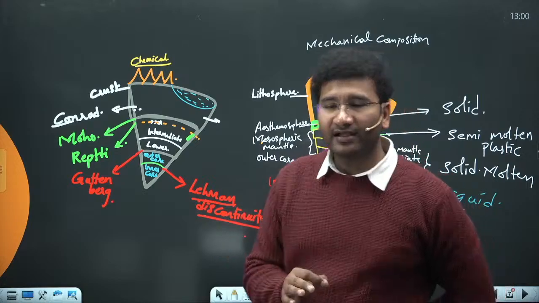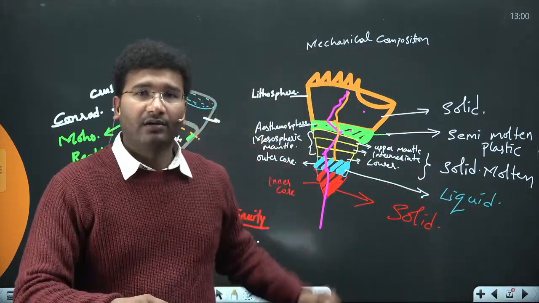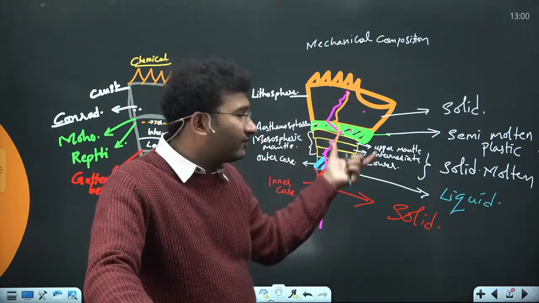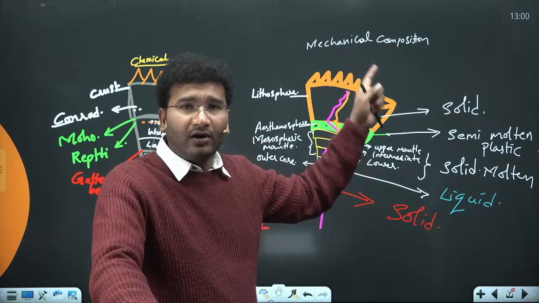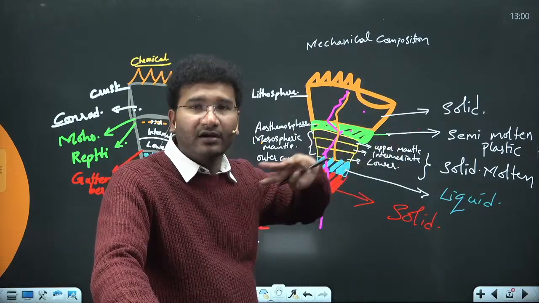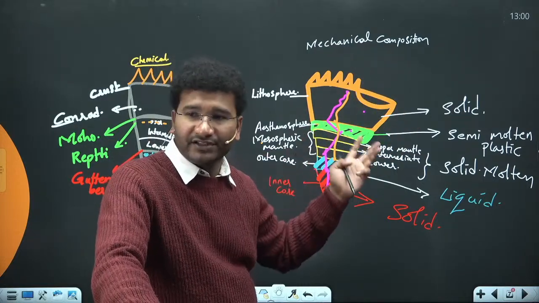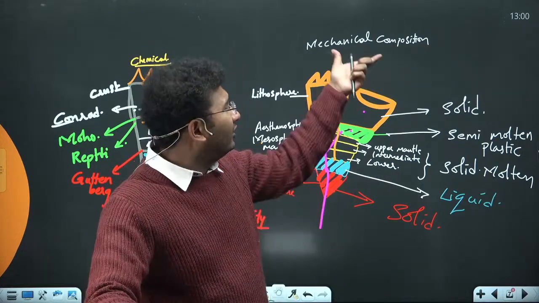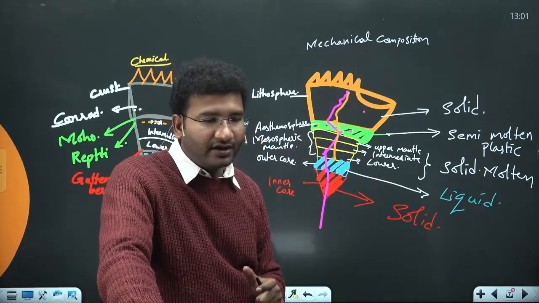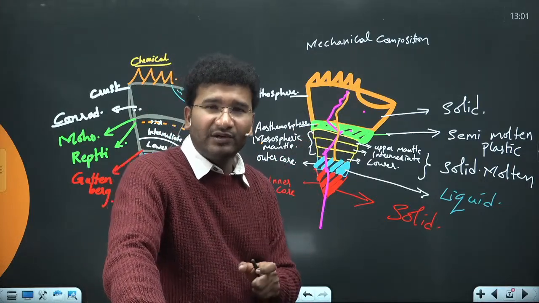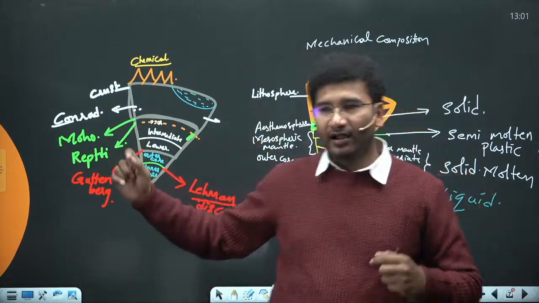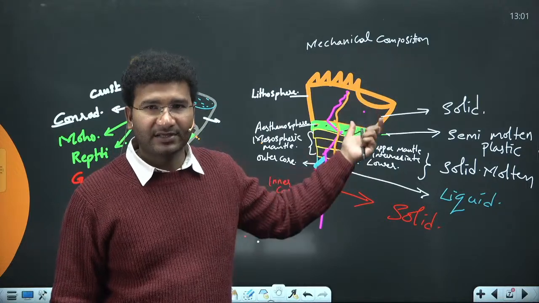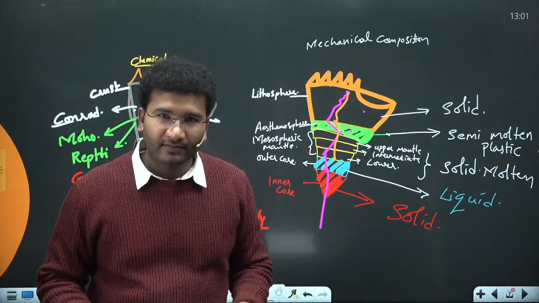Because it was on the basis of mechanical composition that how mountains are formed was taught. That means on the basis of mechanical composition itself, you have to learn how the mountains are formed, how the plates are moving, how the crust and mantle differentiations are there. So from now on, we will refer only to the mechanical composition. So be a mature kid: for discontinuities we will be studying chemical composition, and for further plate tectonics and all, we will study the lithosphere and all these aspects in the mechanical composition. Clear till here? Okay.